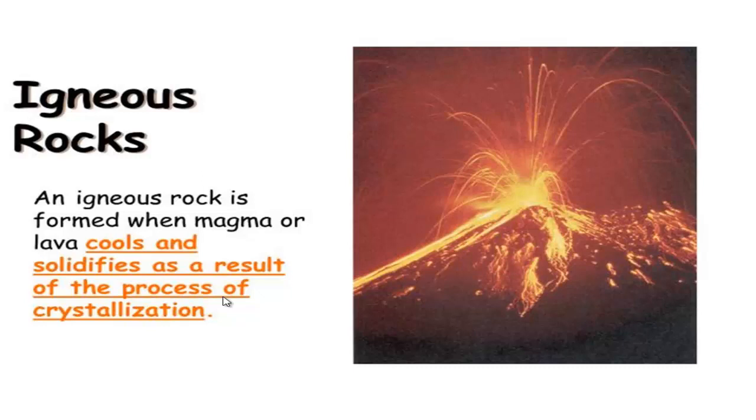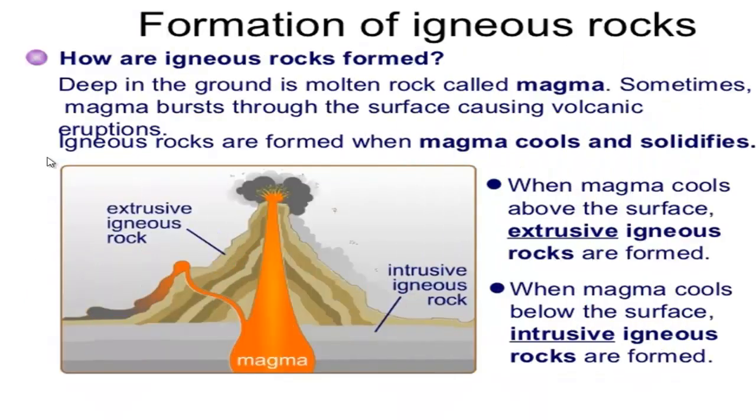When the temperature of this universe gradually cooled and became suitable for us, some molten minerals were trapped inside the balls of earth. These molten minerals are known as magma, and due to cooling temperature, gradually they converted into hard rock, which is known as igneous rock. So the formation of igneous rocks is this way.